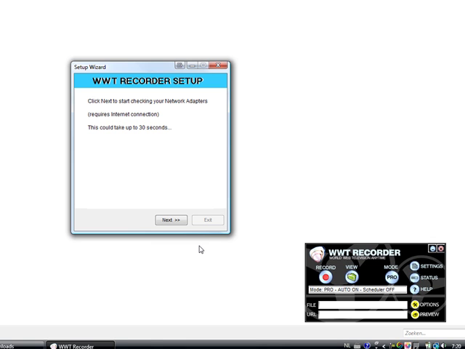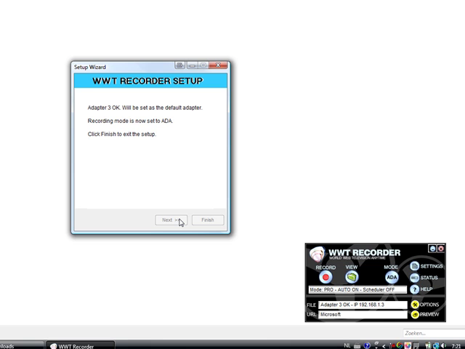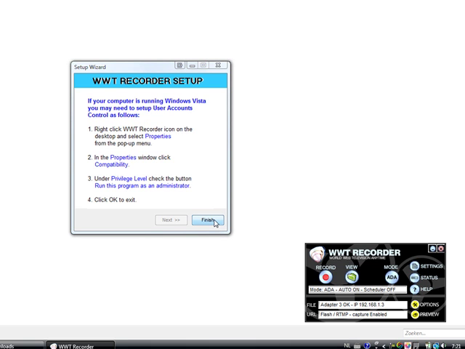The WWT recorder setup will now check your connections. After that, click Next. The adapters and the players are OK, and you can click Finish. And again, click Finish. Close the Internet browsers.